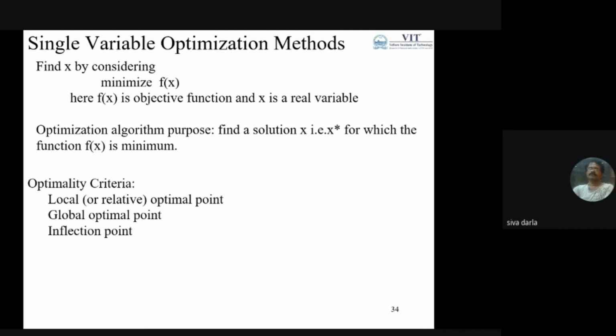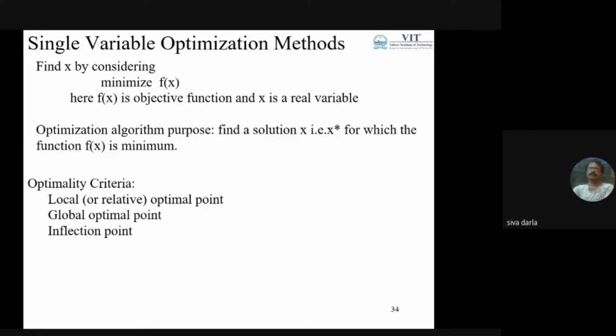So what are the optimality criteria? When you consider the optimality criteria in the literature, we used to say local optimal, which means within the vicinity of the point, maybe searching for the best in the surroundings of the point. So that is local optimal, and global optimal is considering the whole